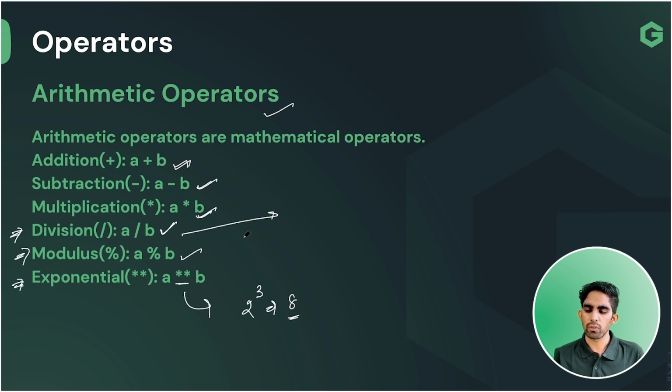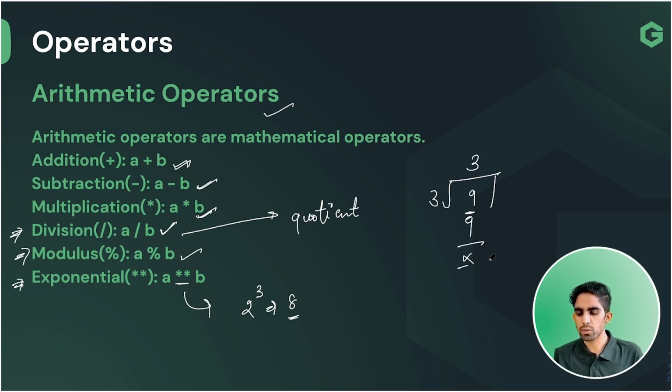What is divide going to give you, team? Divide is going to give you the quotient. Let's just suppose I am dividing 9 by 3, team. So what is the answer? 3. 3 3s are 9, we know. And the remainder is going to be 0, team.